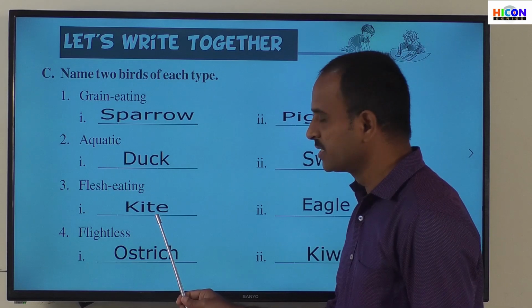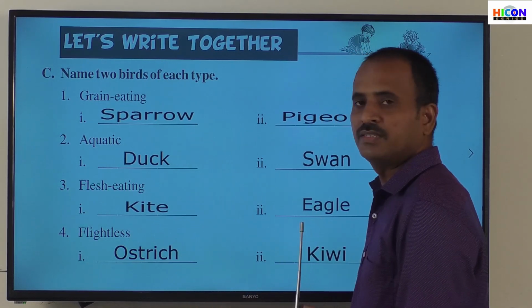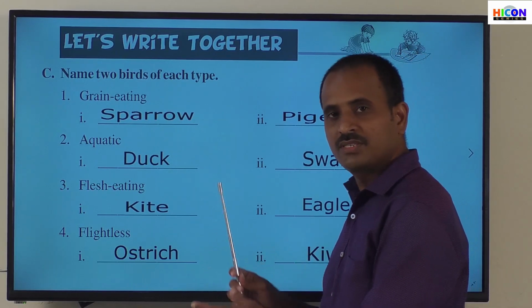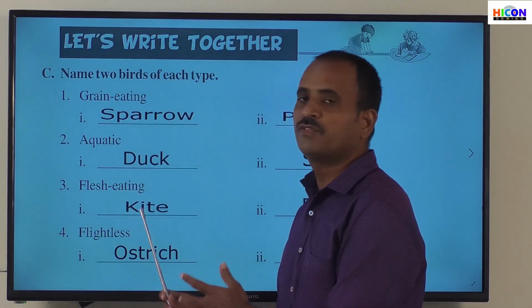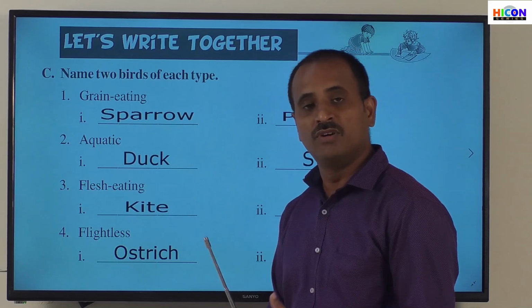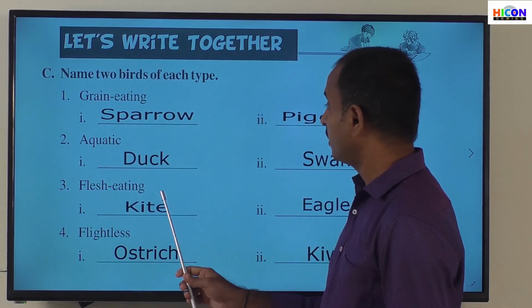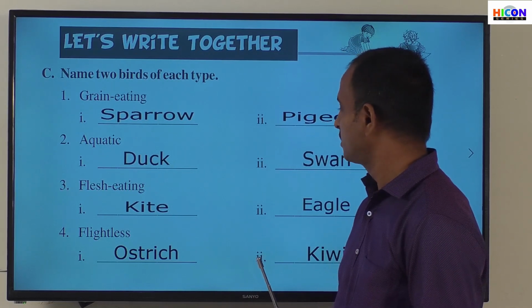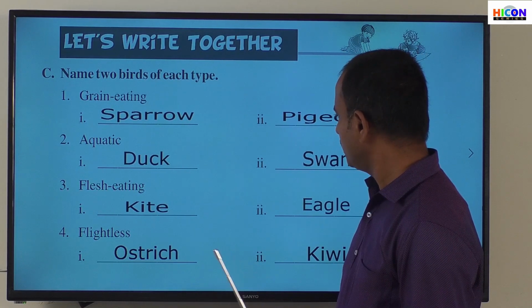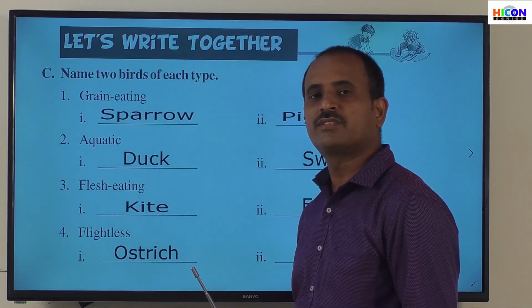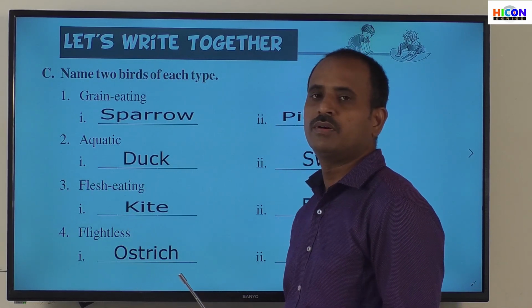The first example is kite and the second example is eagle, and there are some more examples we have already discussed in the chapter. An example for the flesh-eating birds is vulture. So kite, eagle and vulture, these are the examples for flesh-eating birds.